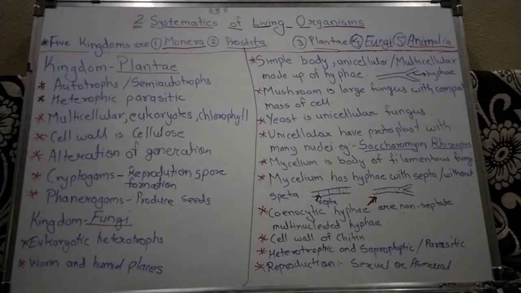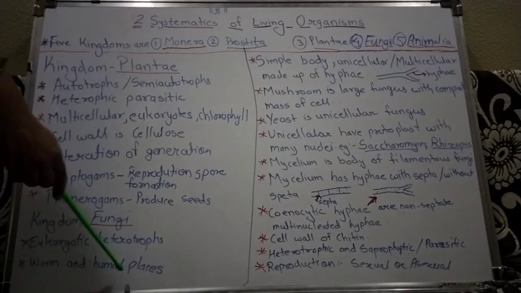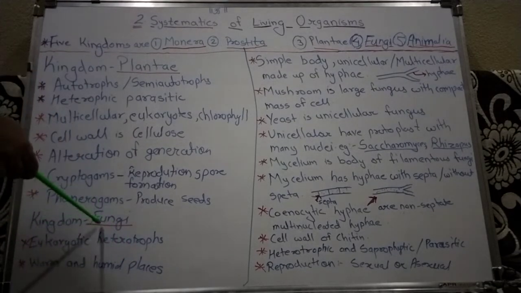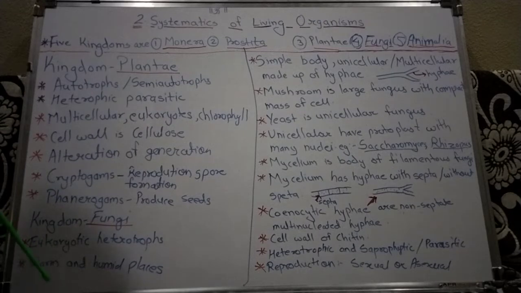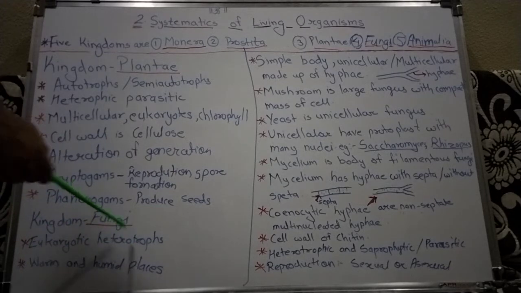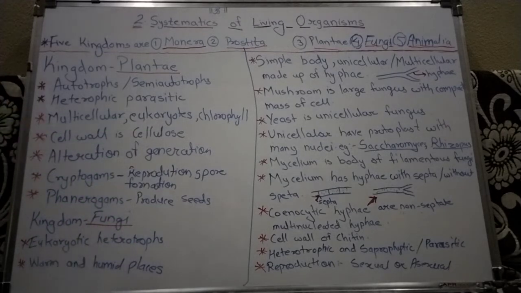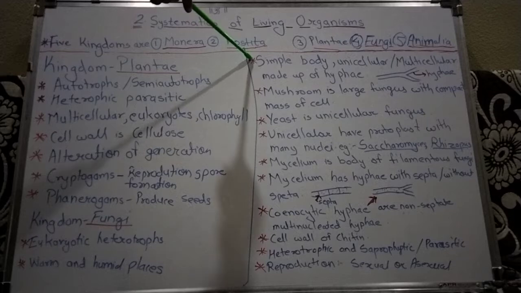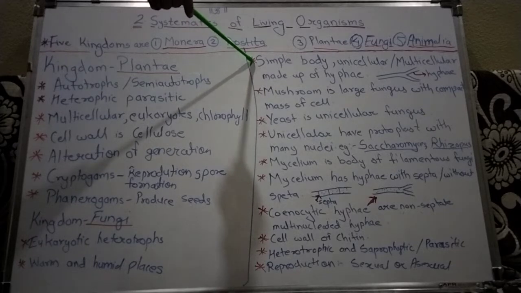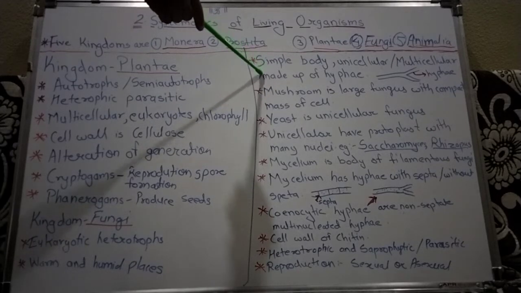Okay, the next character is that they are seen in warm and humid places. This kingdom Fungi is seen in places where it is warm and humid. Next character is that it has a simple body, unicellular or multicellular, made up of hyphae.